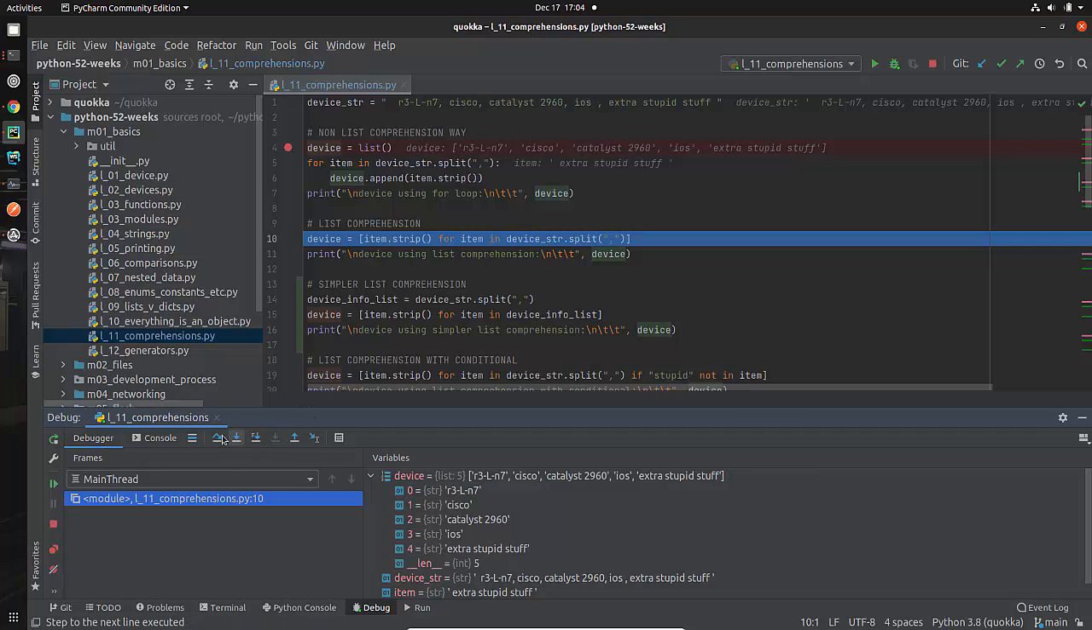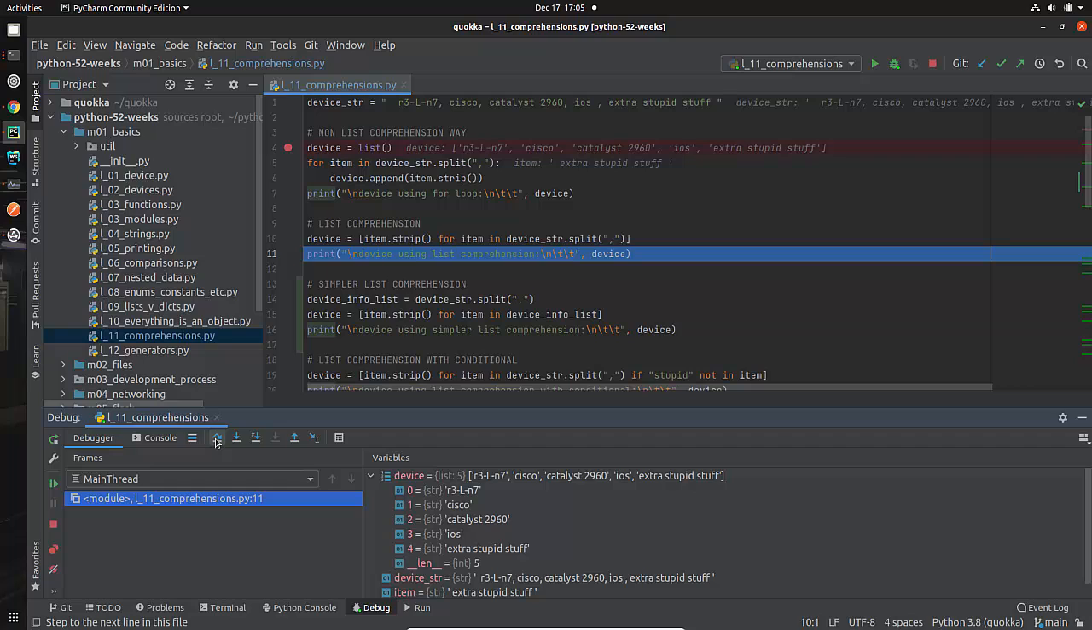So back in the debugger here, I'm going to do something a little bit different. Now I'm reusing device. So what I'm going to do here is this list comprehension. Now I believe it is just going to do one statement. And guess what?